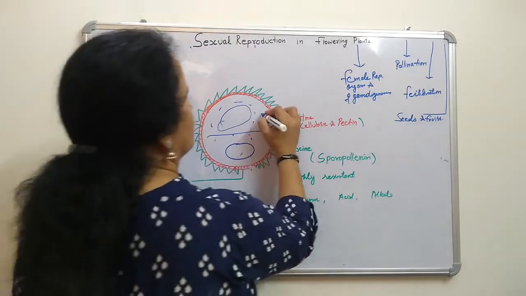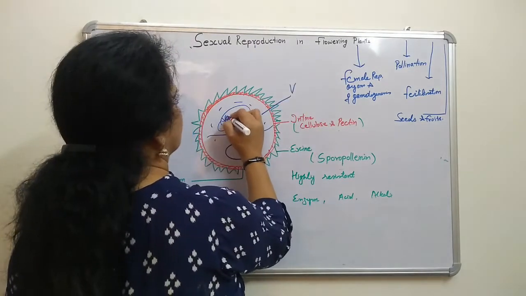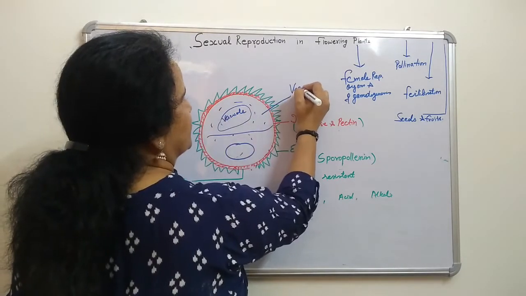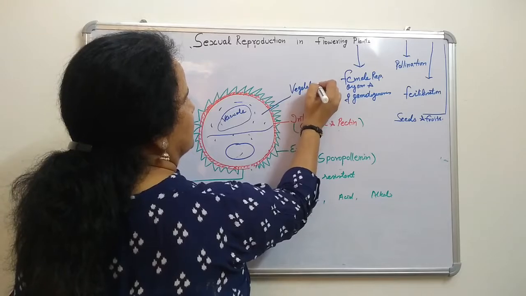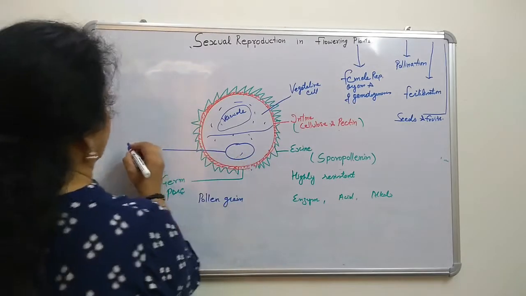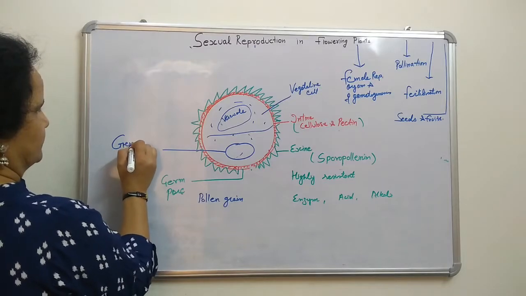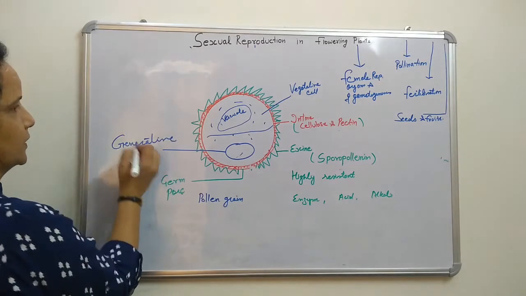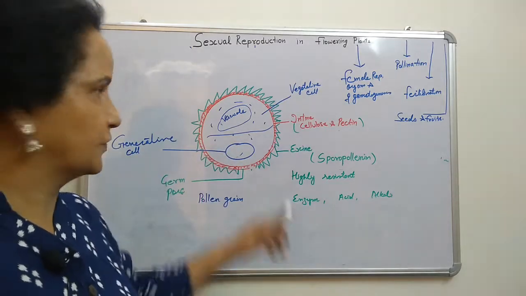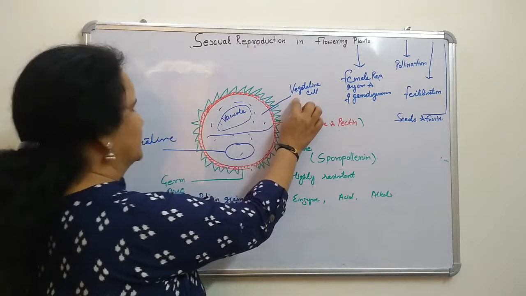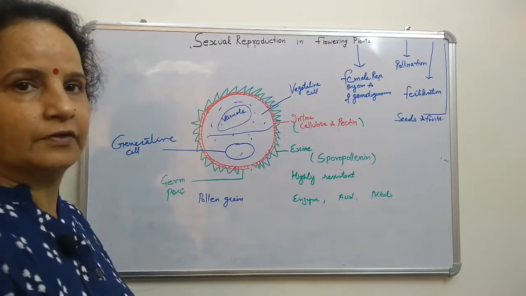One is called the vegetative cell, this is the vacuole, and this one is called the generative cell. This is the two cell stage: one vegetative, the other generative.